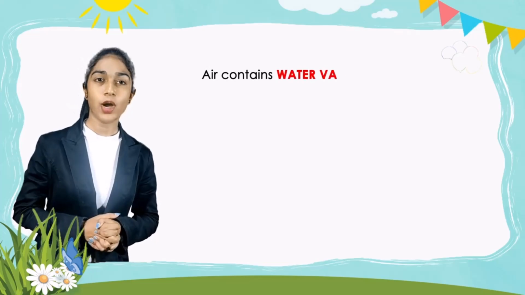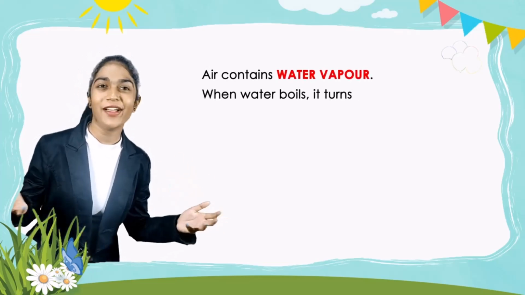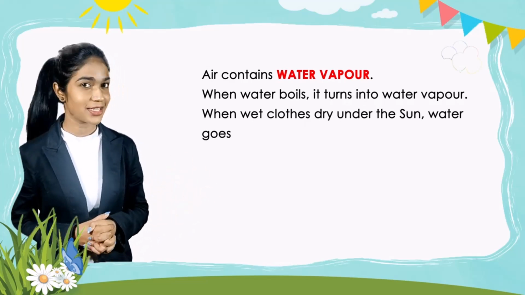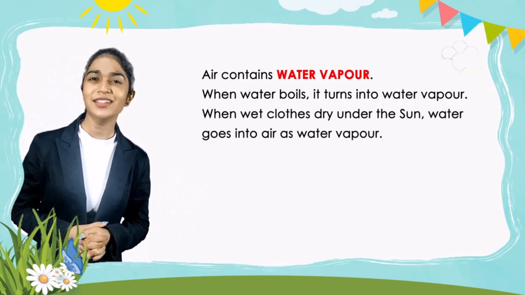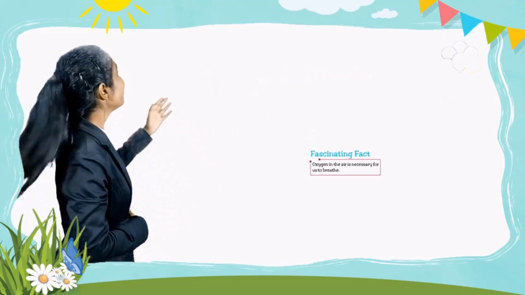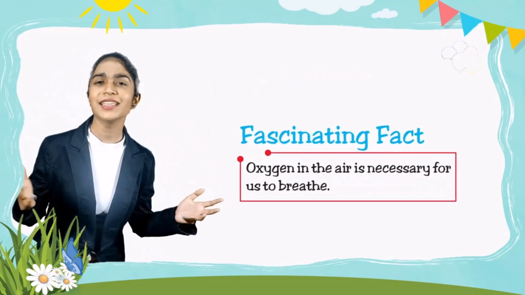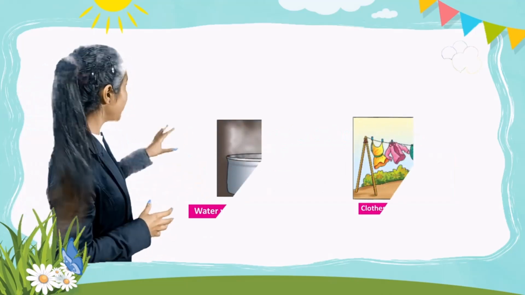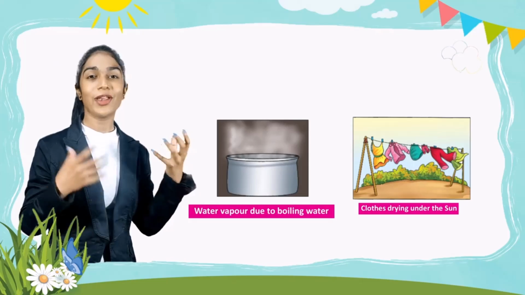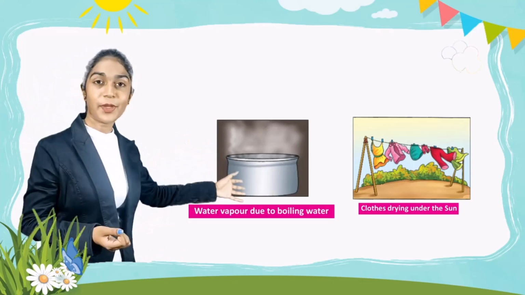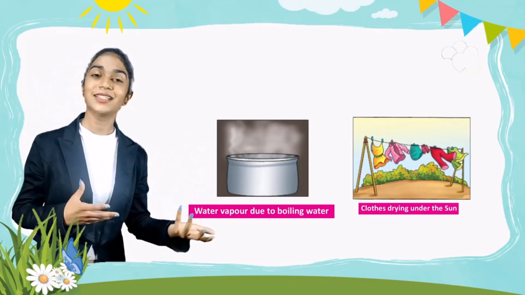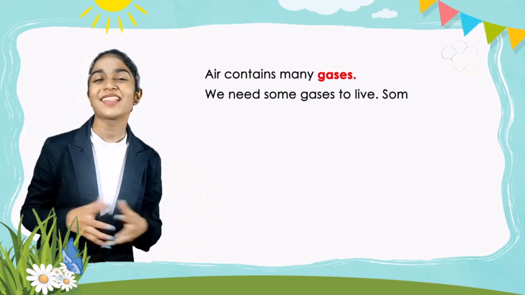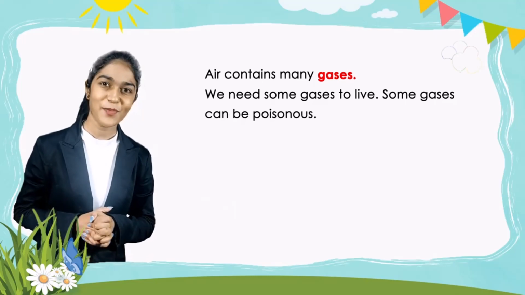Air contains water vapor. When water boils, it turns into water vapor. When wet clothes dry under the sun, water goes into air as water vapor. Fascinating fact. Oxygen in the air is necessary for us to breathe. So, here is a picture of water vapor due to boiling water and here is a picture of clothes drying under the sun. Air contains many gases. We need some gases to live, some gases can be poisonous.